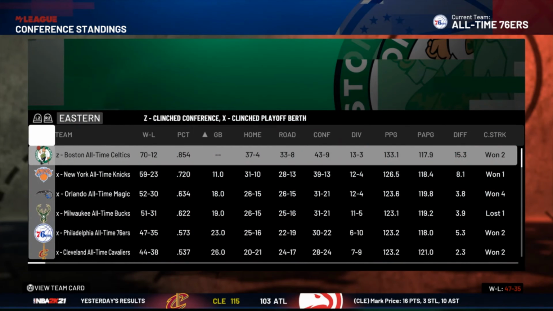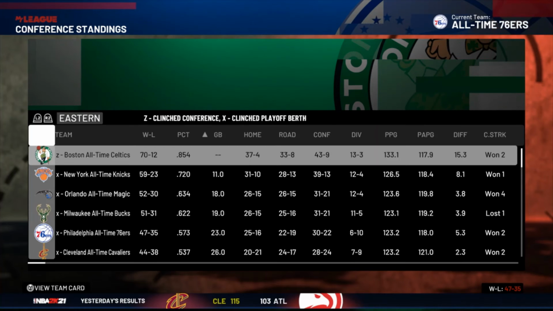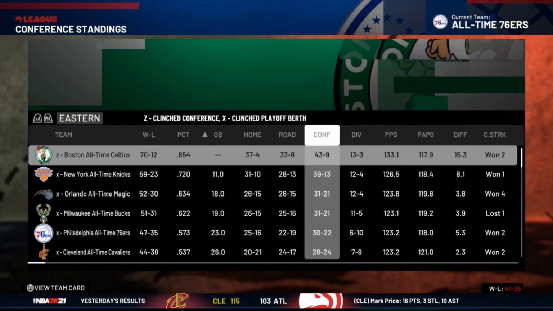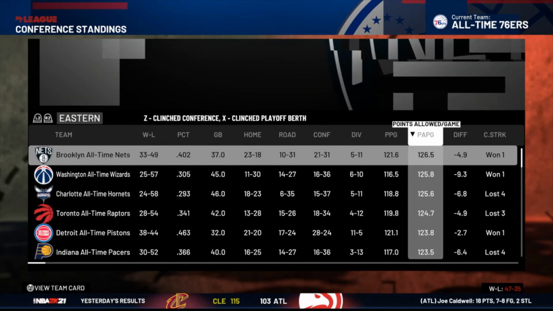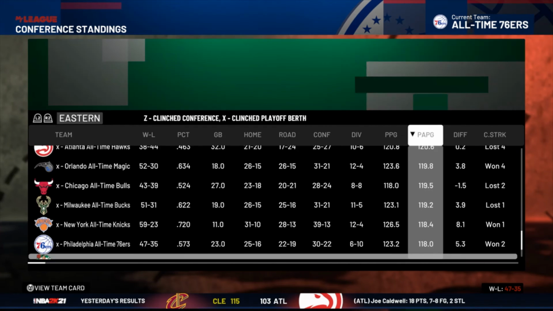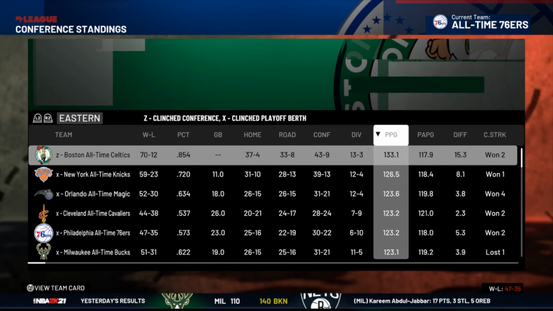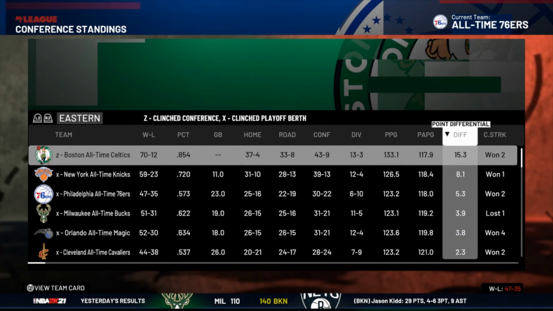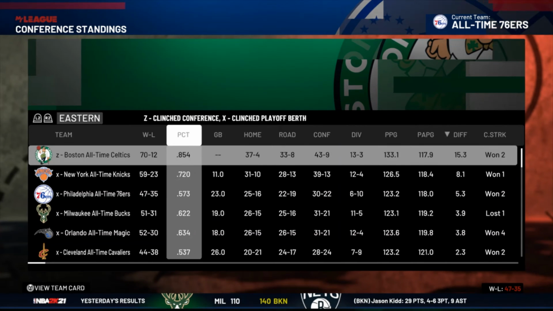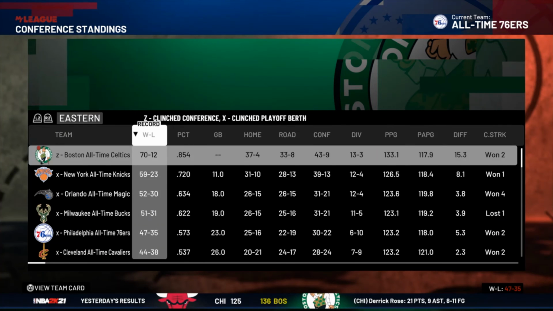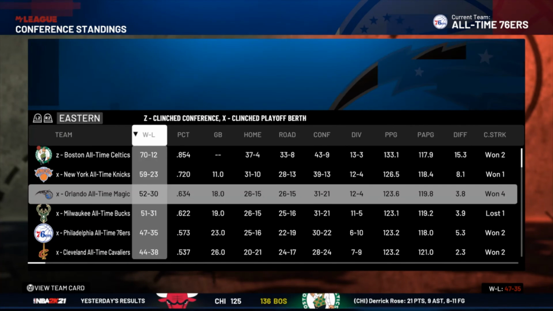No, we're going to look at league standings. So it was the all-time Celtics that won 70 games. They were top of the Eastern Conference. Followed, we're just going to check their defensive stats. They were the best defense in the Eastern Conference. They were also the best offense. They won an average 15.3 points per game. So pretty good.